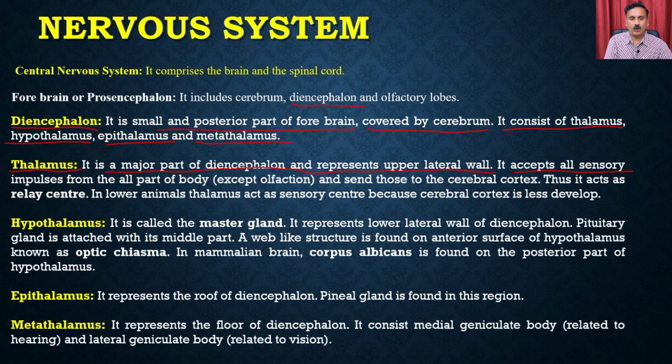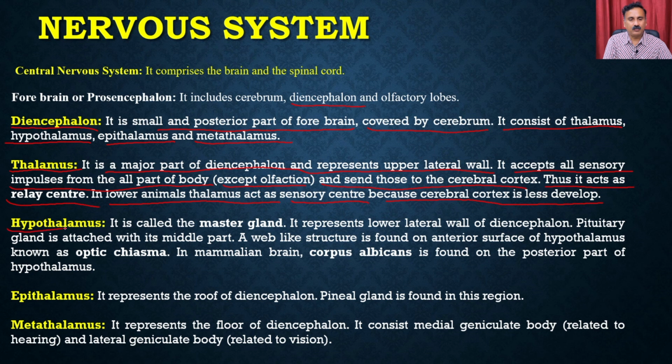It accepts all sensory impulses from all parts of the body except olfaction, and sends those to the cerebral cortex, which means it is going to send it to the gray matter. Thus, it acts as a relay center. In lower animals, the thalamus acts as a sensory center, because the cerebral cortex is less developed.